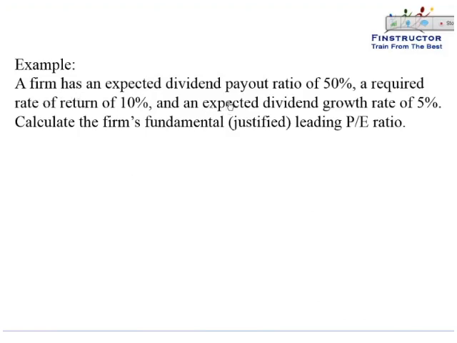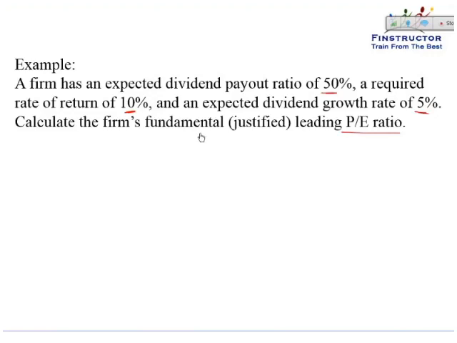So a firm has an expected dividend payout of 50%, a required rate of return of 10%, and an expected growth rate of 5%. Calculate the firm's fundamental or the justified leading P by E ratio.